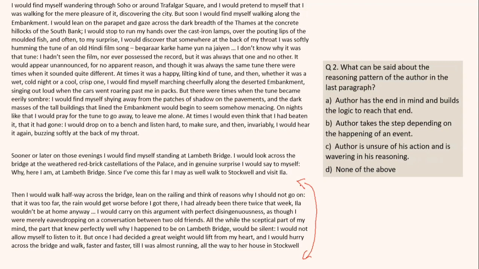So he is there to meet Ela, and then he tries to convince himself that perhaps he should not visit, and the other side of the mind knows that eventually the author will go to Ela's house, and that other side of the mind is silent, doesn't participate. Then the author gives in to the temptation and goes to Ela. So what is the author doing? The author has the end in mind and builds the logic to reach that end.